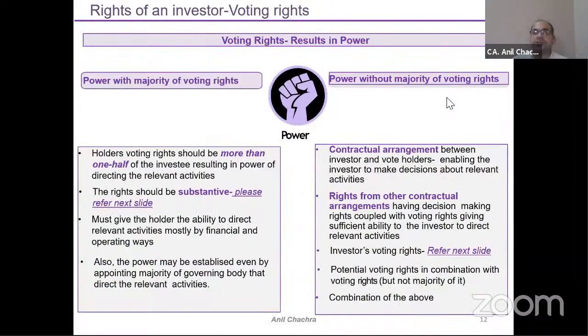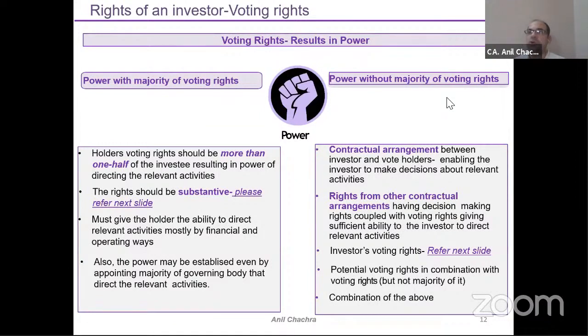When we talk about voting rights in terms of power, voting rights means that you are having more than one half of the shareholding, more than 50% holding. So it will be called a control, and the control model will get applied. The power, this 51% share, should be on the substantive one, means I can apply it on a proactive basis, right? So I can apply this judgment.